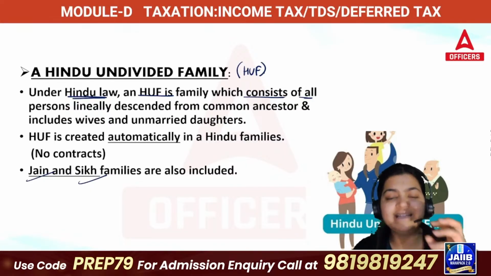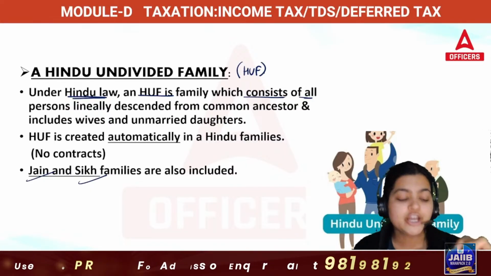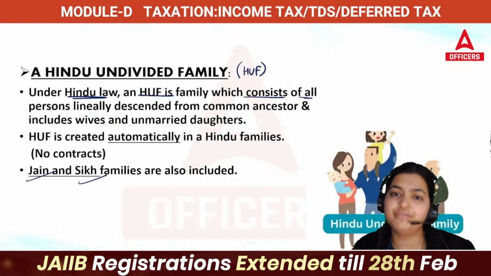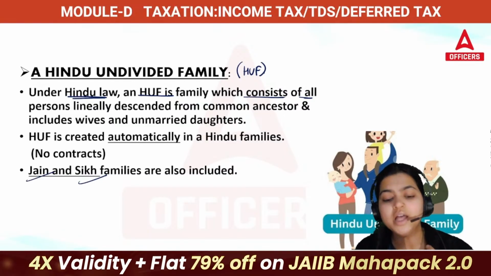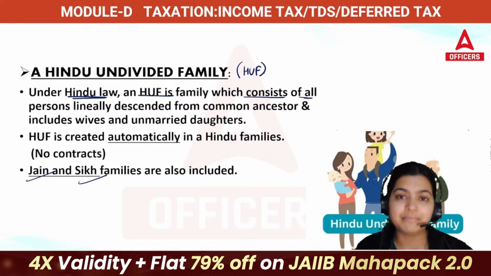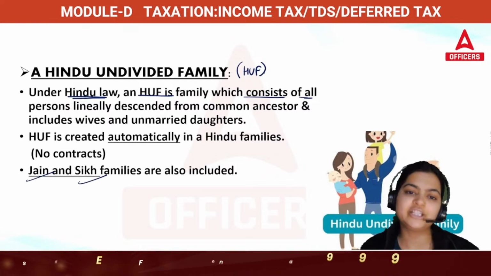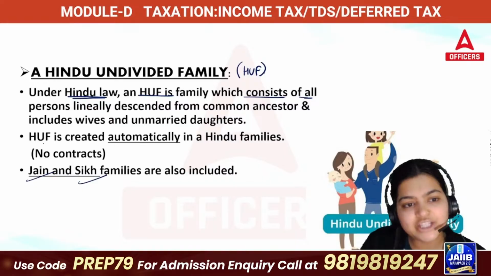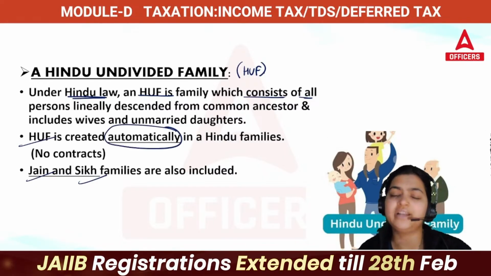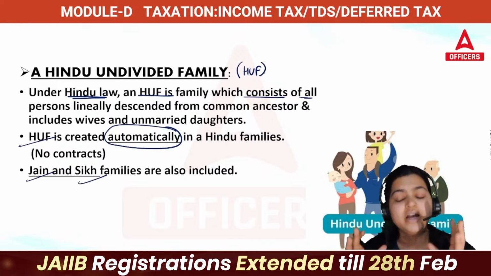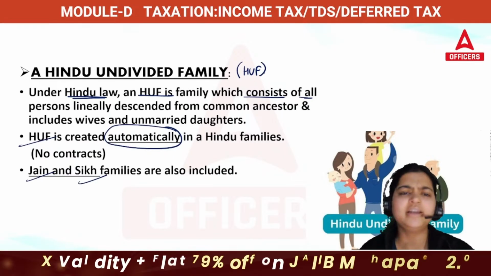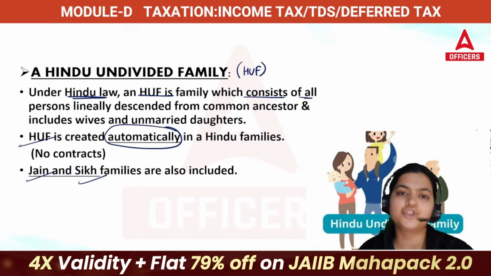So basically, this is one of the ways through which Hindu, Jain and Sikh families save taxes. If you are doing some generational business or family business, you can create this HUF. Now, an HUF is created automatically. There is no requirement to create any contract, nothing. You just need to get a PAN card and you can easily form this HUF.